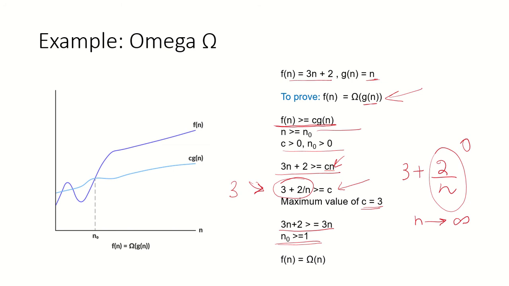We can take n naught as 1 because n naught has to be a positive constant. So this inequality would be satisfied for all n naught greater than or equal to 1. And since we have been able to find a value of c and n naught, we say f(n) is omega of g(n), and g(n) is n, so f(n) is omega of n.